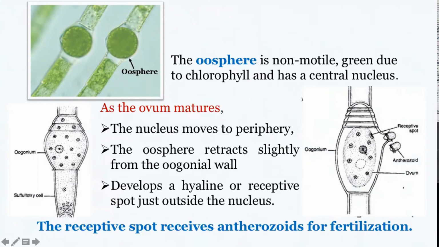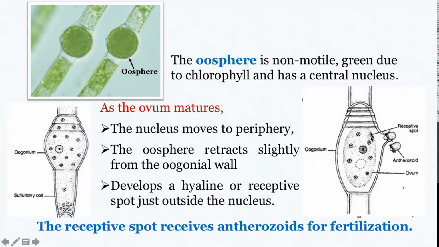You can see here it's moving towards the periphery, and it retracts slightly from the oogonial wall, and there forms an area which is hyaline or colorless, and this acts as a receptive spot just near the upper end of the oogonium.